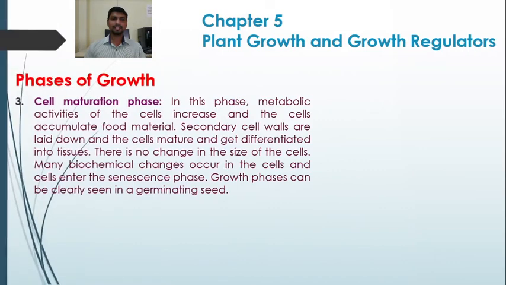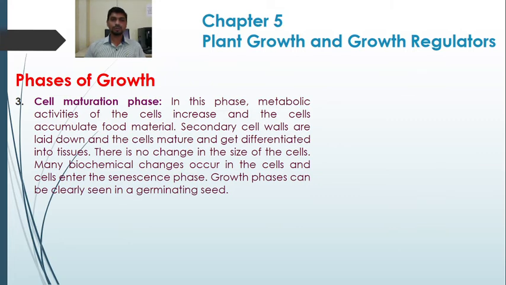And the last phase is the cell maturation phase. In this phase, the metabolic activities of the cells increase and the cells accumulate food material. Secondary cell walls are laid down. If you see, in the cell formation phase the cell wall is thin. In the cell elongation phase, cellulose molecules get deposited on the cell wall. Now in the last phase, the cell maturation phase, the secondary cell walls are laid down and the cells mature and get differentiated into tissue.